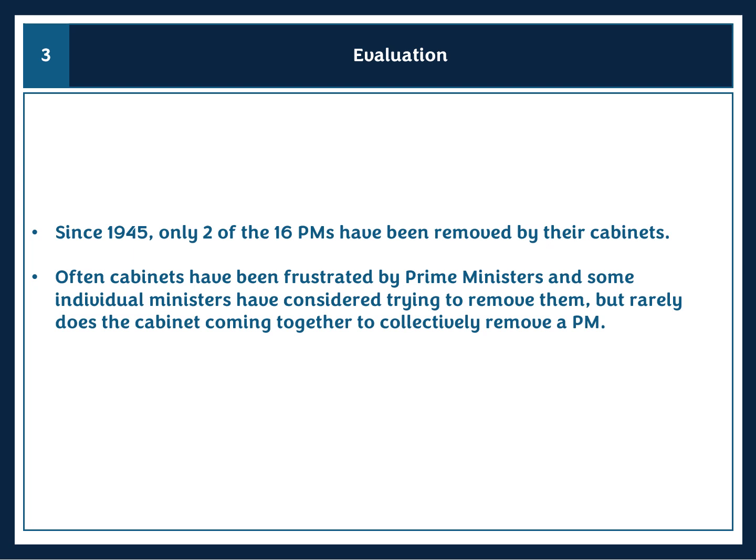If nothing else, most ministers do not want to lose their highly prized jobs, and they know that enforcing the resignation of a sitting prime minister, a prime minister who's given them their jobs, might be too big of a risk to take. Since 1945, only 2 of the 16 prime ministers have actually been removed by the cabinet. So firstly, Margaret Thatcher, and then Boris Johnson.